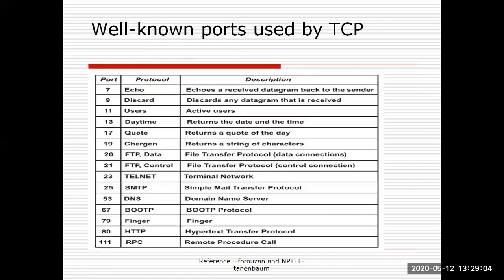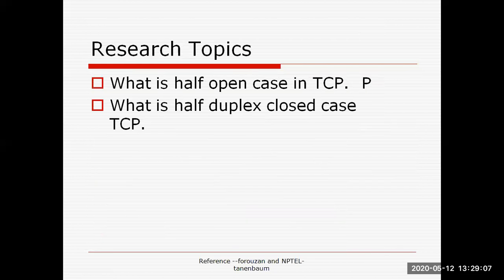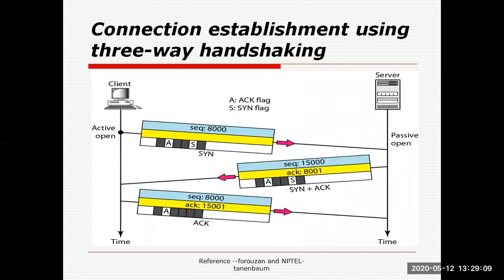Now let's start with the connection establishment phase. The TCP protocol is connection oriented. It means before starting the actual data communication, a connection has to be established with the receiver machine. Take one example here: the client wants to establish a session with the server.